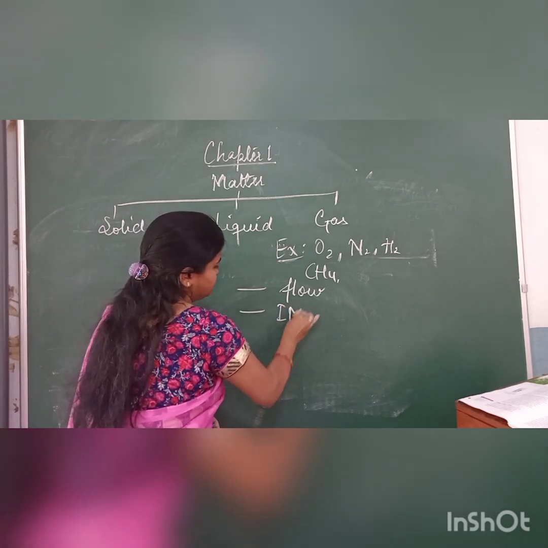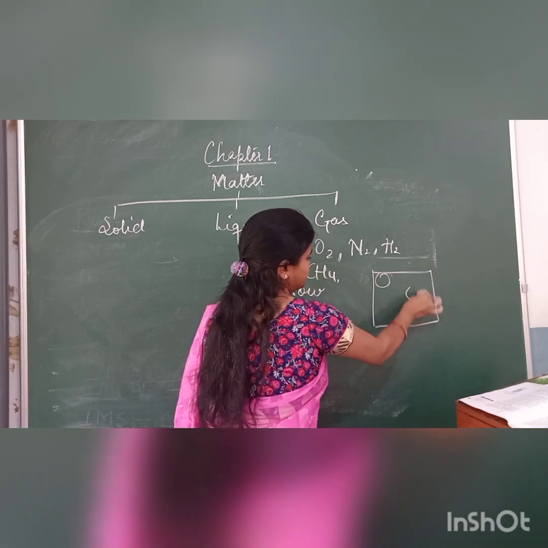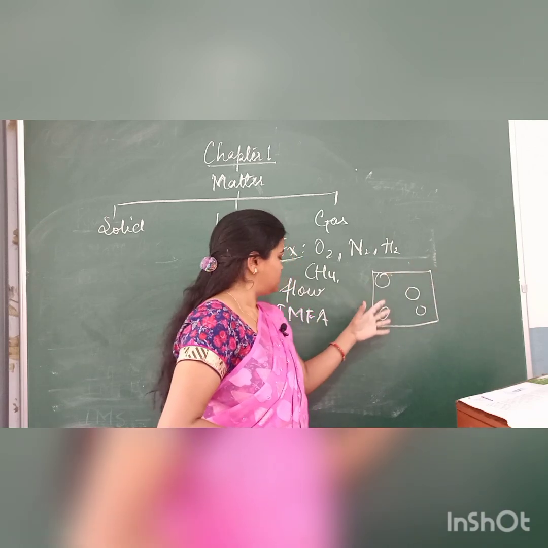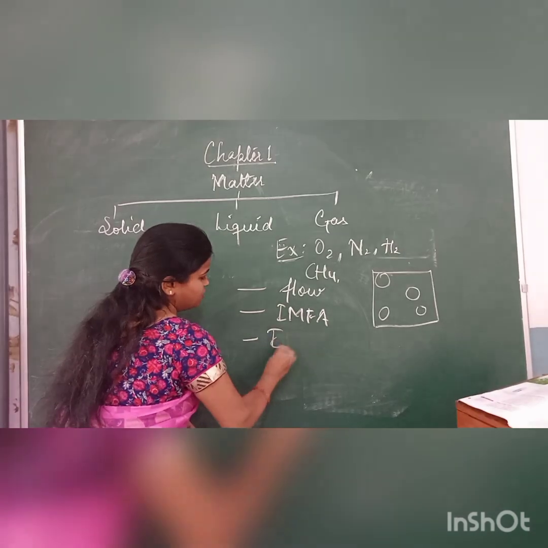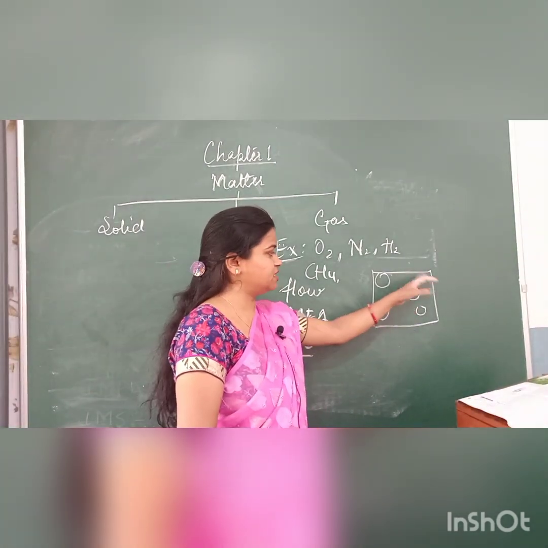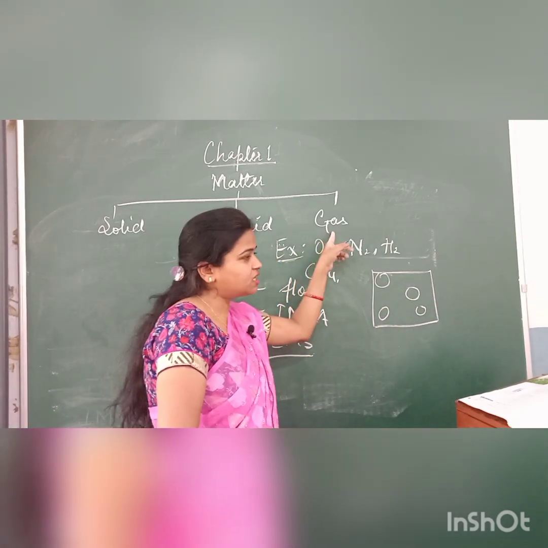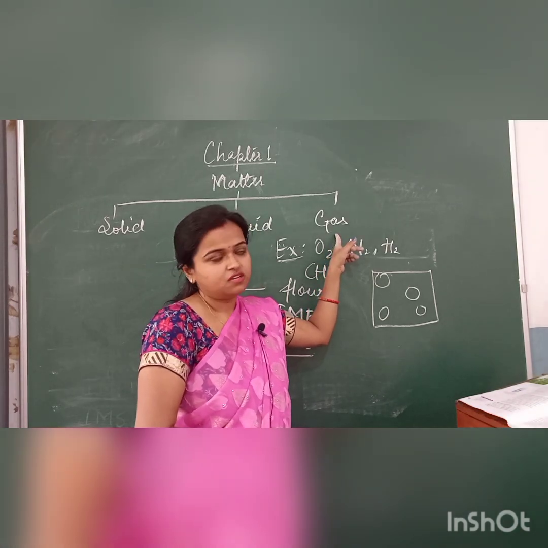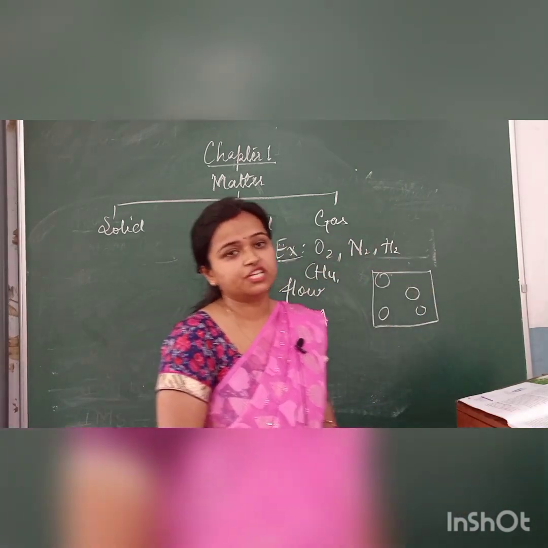Then again, intermolecular force of attraction. The force of attraction will be minimum because the molecules are very far away from each other. And intermolecular space will be maximum because you can easily see the spaces available here. Due to this condition only, all the gases which have a smell show the characteristic of diffusion, which means they easily diffuse from higher concentration to lower concentration wherever they move.